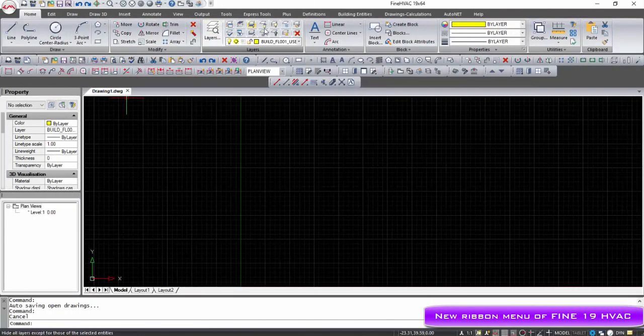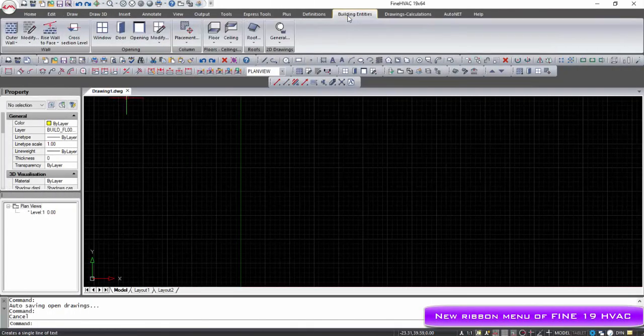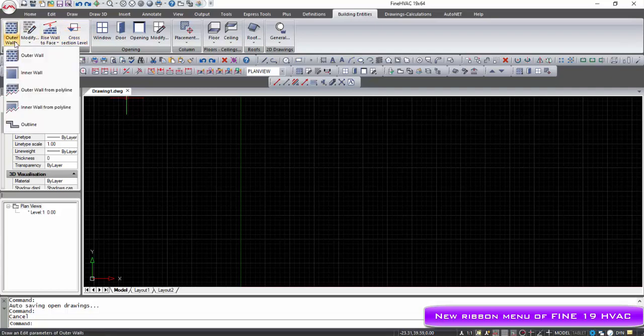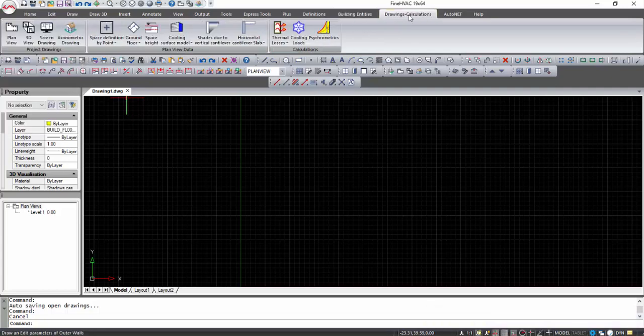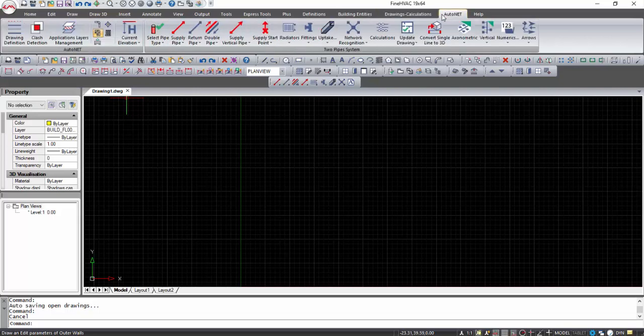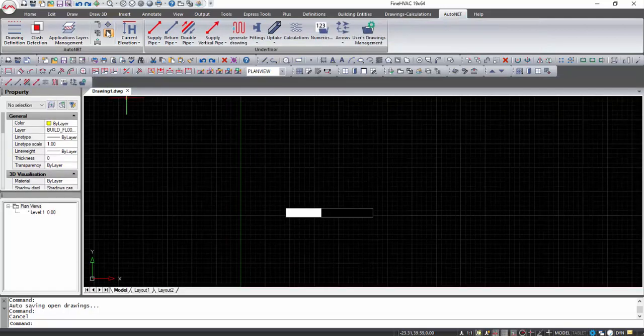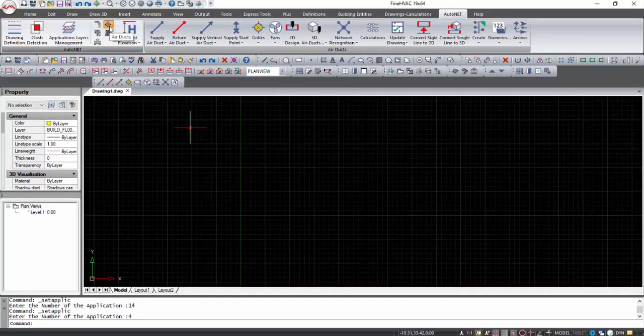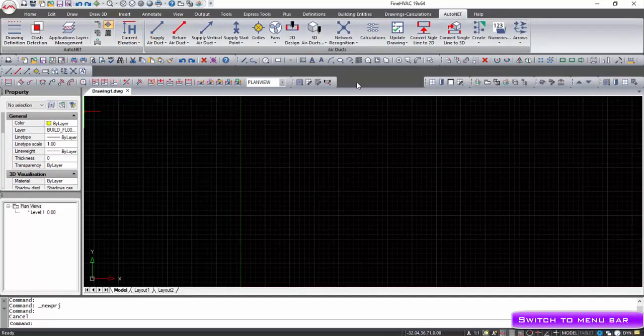Fine HVAC combines an AutoCAD-like look and feel and an advanced BIM technology that will help you to draw your project in networks. Drawing the building in 3D with BIM objects is required to calculate the thermal losses and cooling loads, but Fine HVAC will help you to do it in just a few clicks.